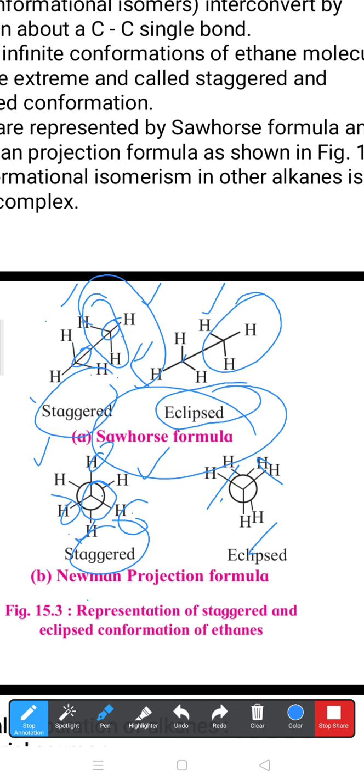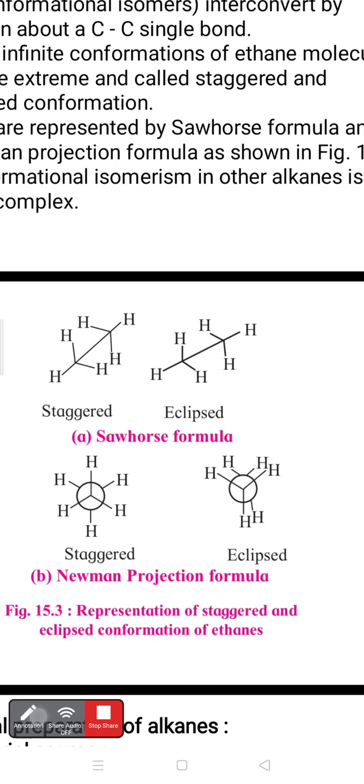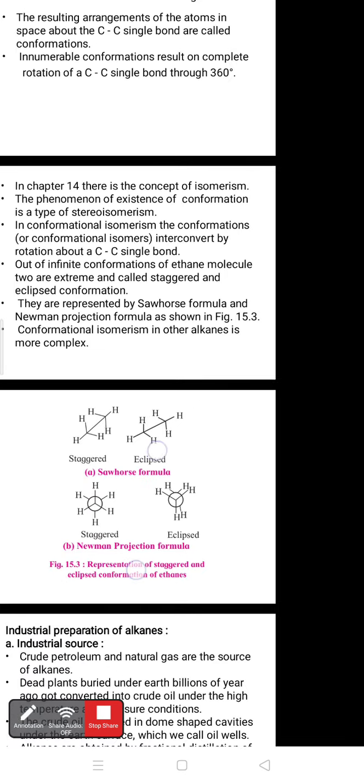So this picture shows eclipsed, which means they come closer, nearer together. So the Newman projection formula again gives staggered and eclipsed. These staggered and eclipsed are the basic conformations represented by the Sawhorse formula and the Newman projection formula. Students, I hope that you're going to study these topics well.